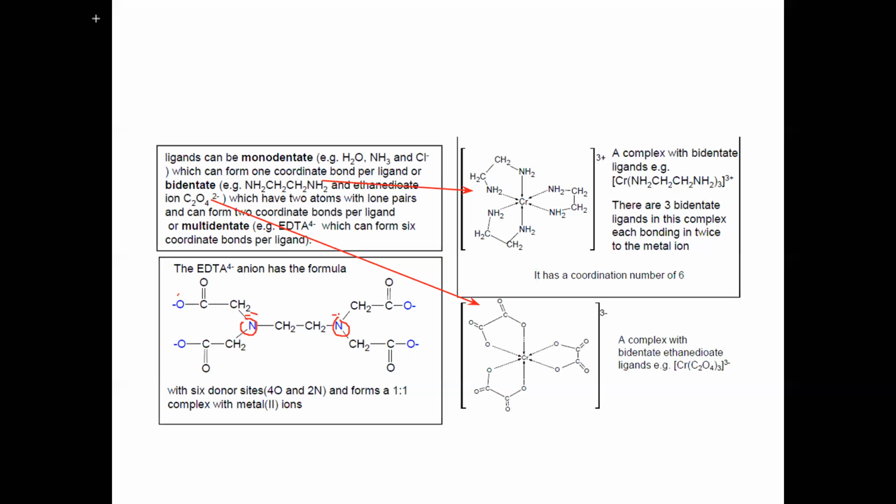I will give a simple example. You have chromium. The coordination number of chromium is 6. Coordination number means the number of dative bonds it can form. So if the coordination number is 6 and it's a monodentate ligand, how many ligands will be attached? 6 will be attached.